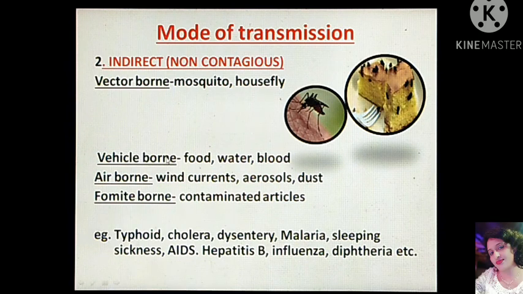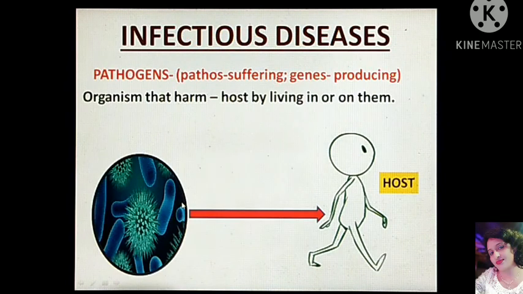There are certain vehicle-borne diseases too that are spread through contaminated food, water and blood. For example, cholera, dysentery, typhoid, AIDS, hepatitis B, etc. There are certain airborne diseases that are transmitted through wind currents, aerosols or dust, and also certain contaminated articles that cause fomite-borne diseases such as diphtheria.